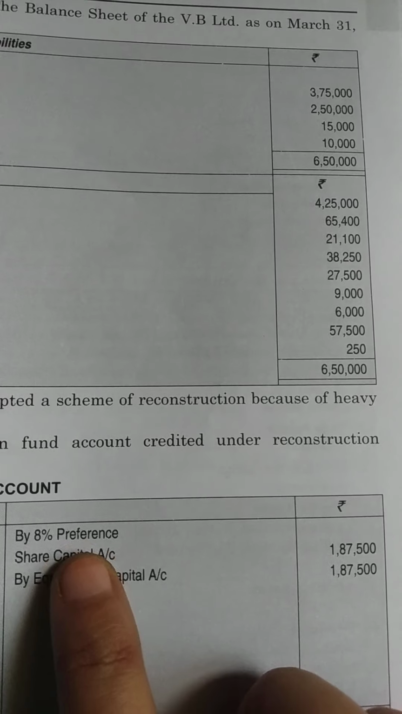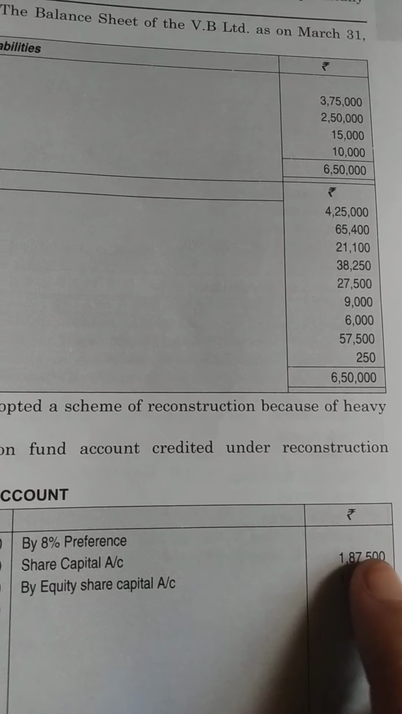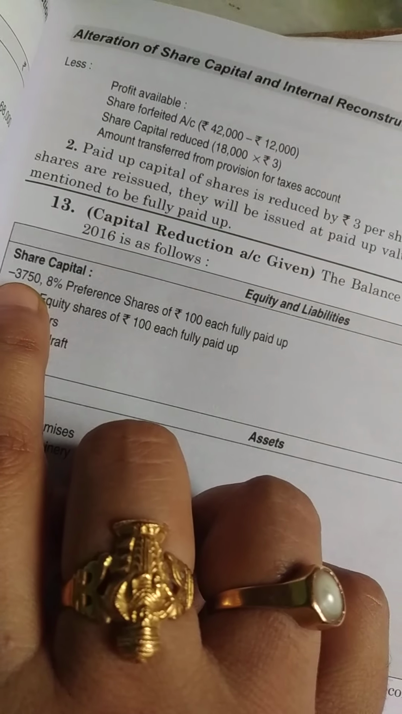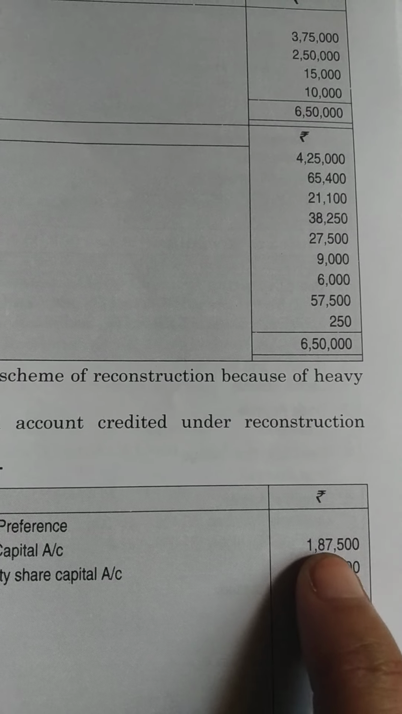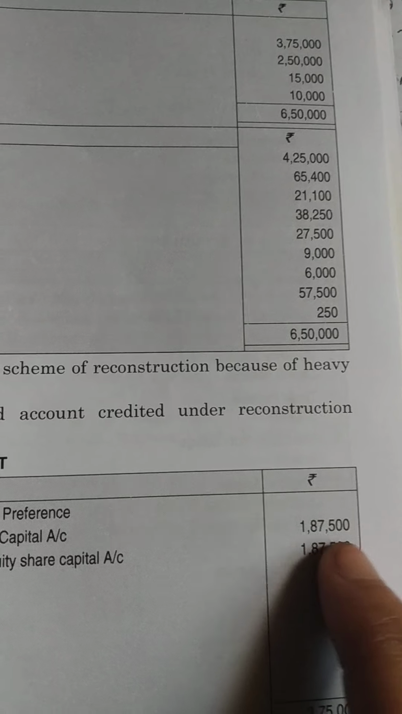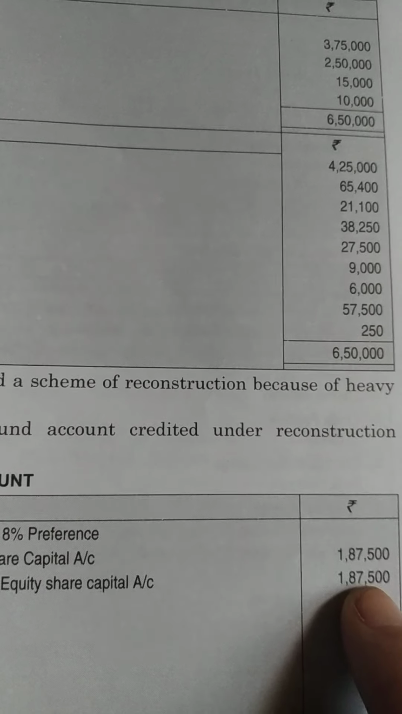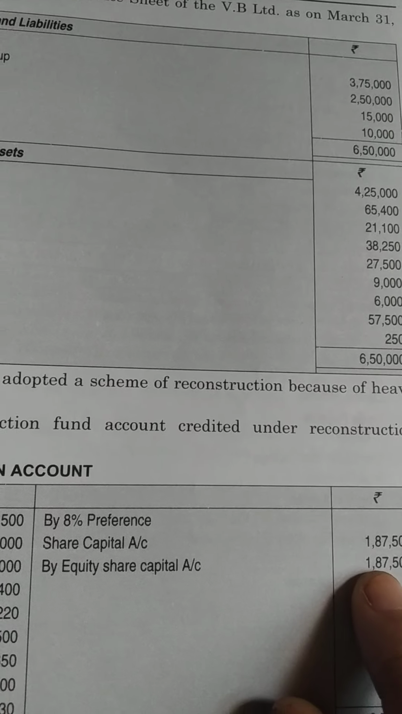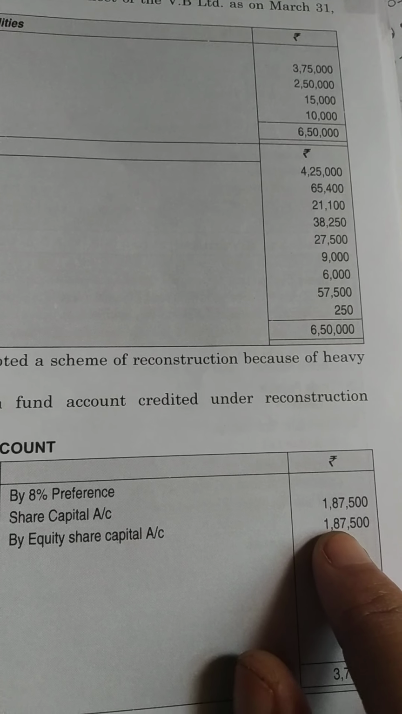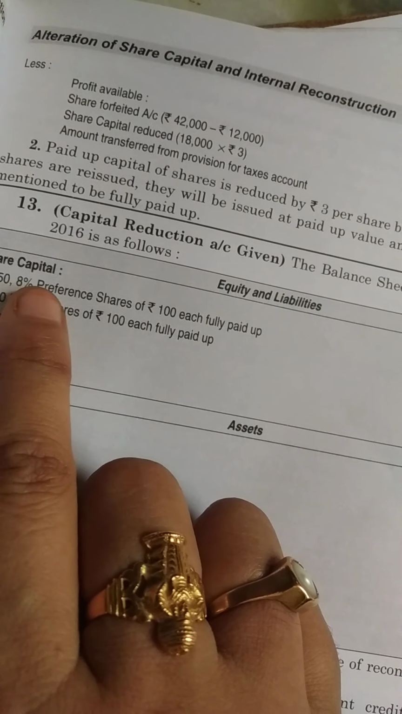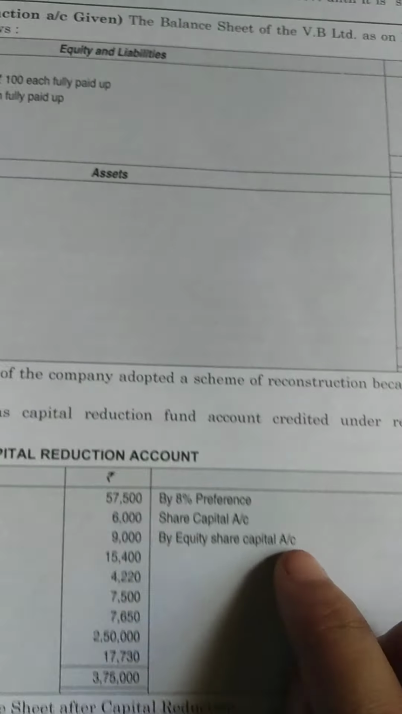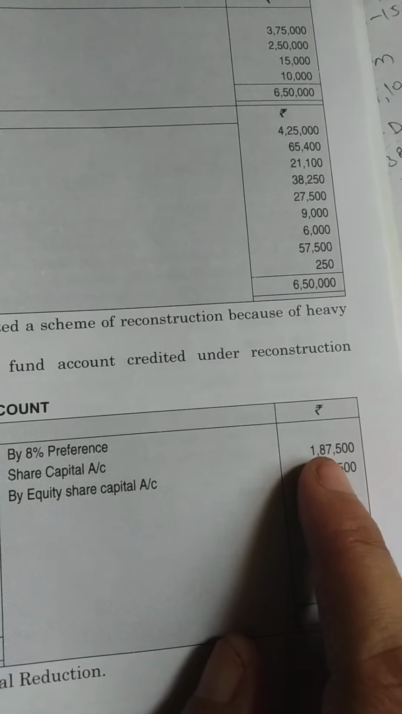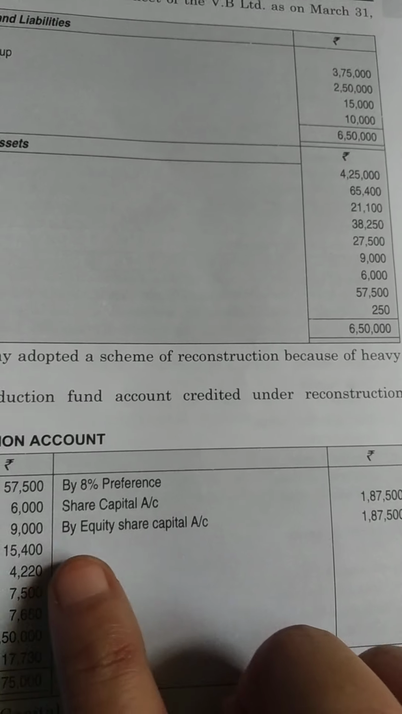Or else, if you have any doubt how to get the share value, you can just decide. Here 3,750 shares were given, so 1,87,500 divided by 3,750 will give you rupees 50. Means the first restructuring in the internal reconstruction is reduction of the 8% preference share value to rupees 50 each. That is what the first 1,87,500 means.